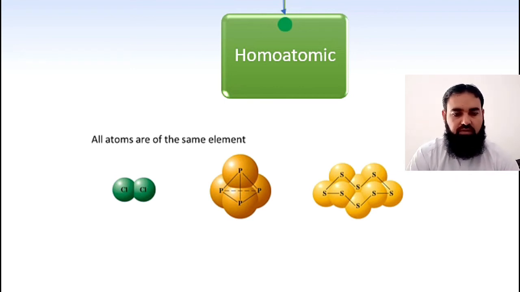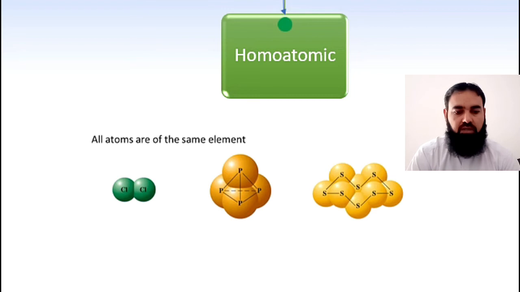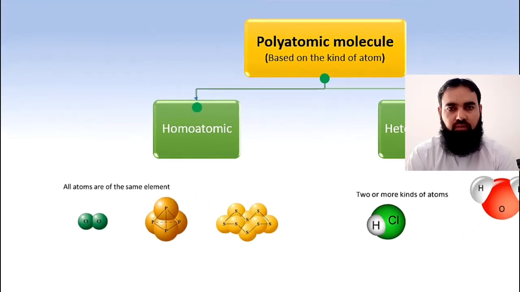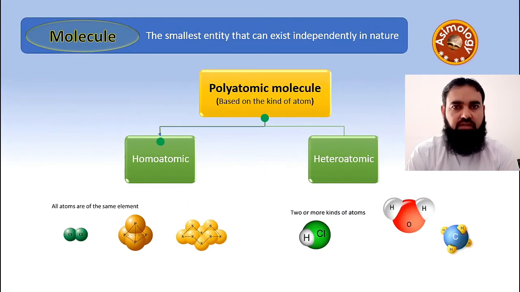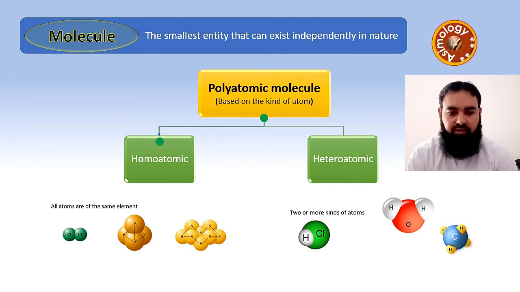So it is a tetraatomic molecule on the basis of number of atoms, but all 4 atoms are of phosphorus, the same element. So we call it homoatomic molecule. Tetraatomic on the basis of number of atoms and homoatomic on the basis of kind of atom.